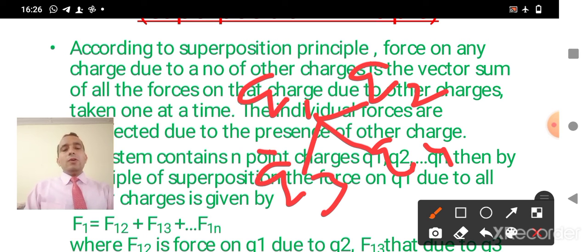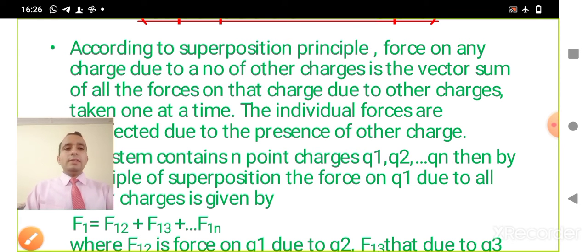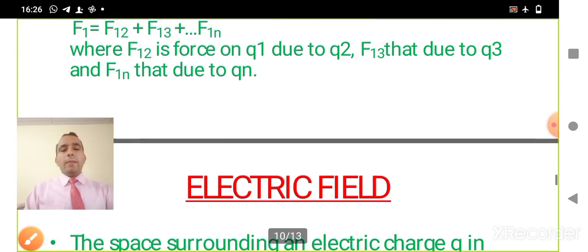After calculating all three forces, we will find the direction of each force, and finally we will use the principle of superposition, which says F equals F1 plus F2 plus F3, and this will be the vector sum. So this is the principle of superposition.